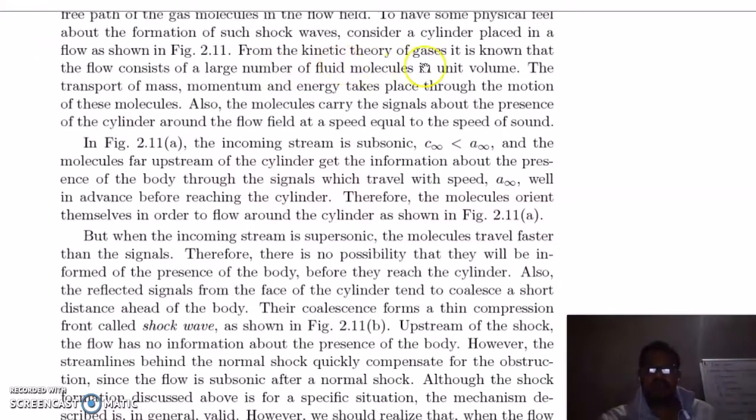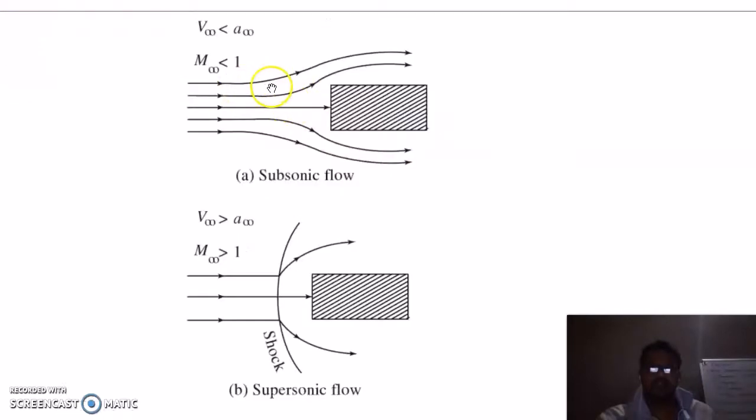From the kinetic theory of gases, it is known that the flow consists of a large number of fluid molecules in unit volume. The transport of mass, momentum and energy takes place through the motion of these molecules. Also, the molecules carry the signals about the presence of the cylinder around the flow field at a speed equal to the speed of sound. So the molecules which are far from the object get the information about this object in advance due to the momentum transferred by these molecules to the others.